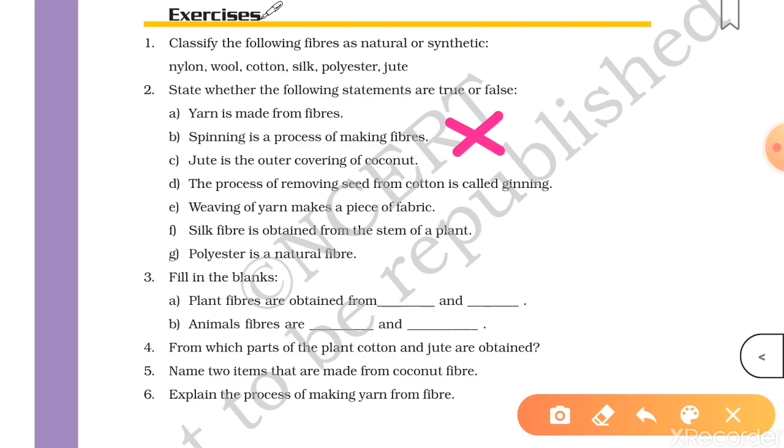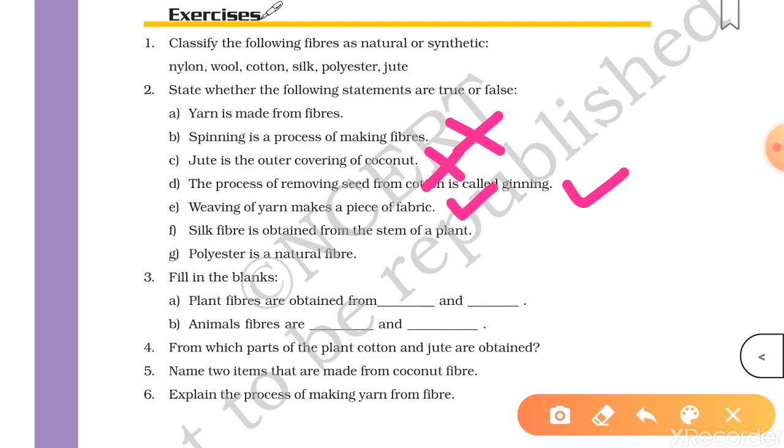Now, third, jute is the outer covering of coconut. No, it's wrong. Next, the process of removing seeds from cotton is called ginning. This is a true statement. Weaving of yarn makes a piece of fabric. So students, it is correct.